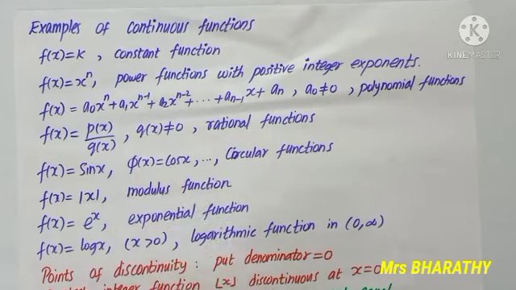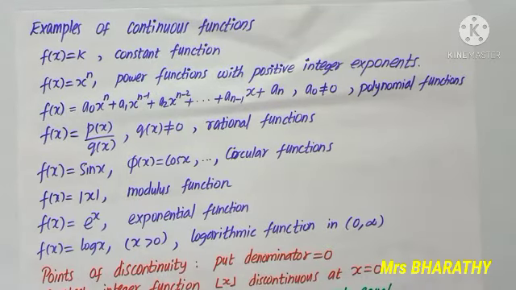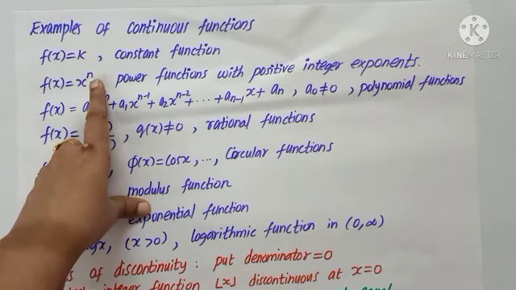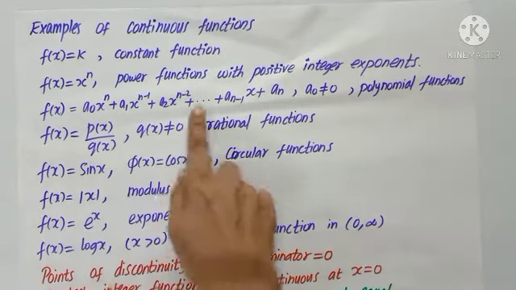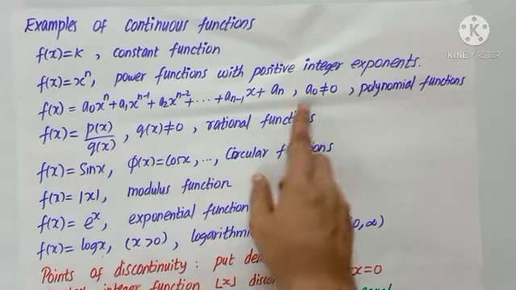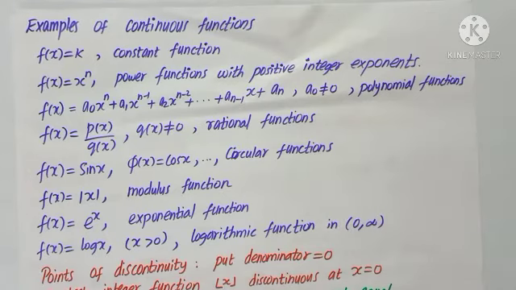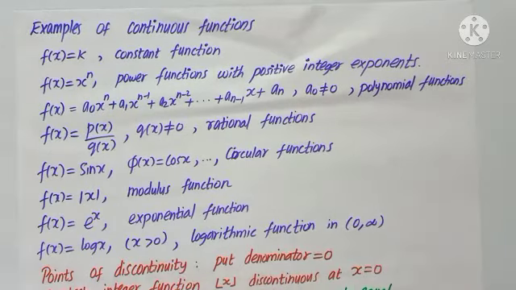Constant function, say f of x equals 7, f of x equals 2. These are continuous. In general, I can say f of x equal to k is continuous. f of x equal to x power n, where n should be a positive integer. So these power functions are continuous. When it is the case of a polynomial of degree n, this is again a continuous function. So in all these cases, we never see any denominator.